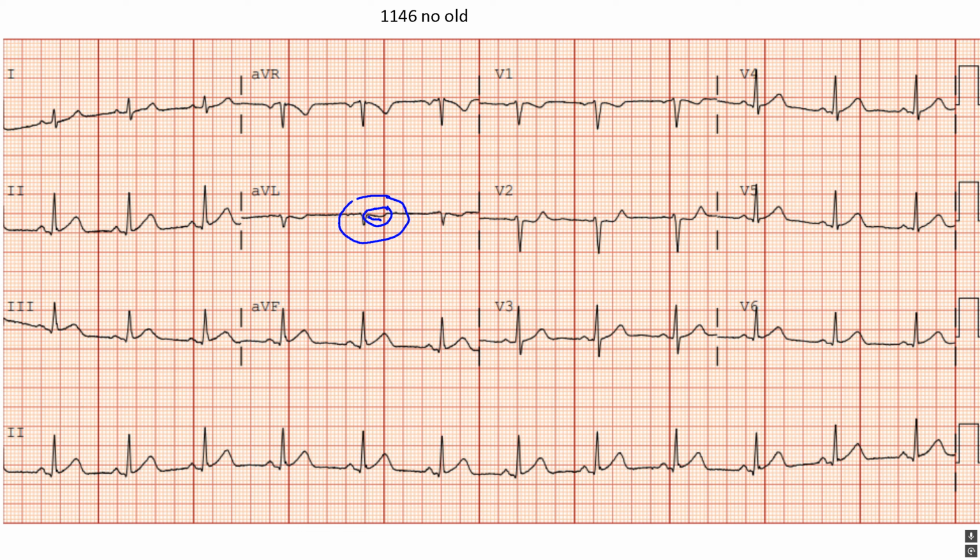The reason I think that is because of physics. Okay, all this EKG is doing is we're measuring vectors that are passing through a medium, which is the myocardium. If you think about it, the overall vector of the heart is from top right to bottom left, which most closely follows aVL. My contention is that if you have a problem with one part of the heart causing a change in the myocardium at that area, it's going to cause a repolarization abnormality in aVL regardless of what the area is. Whether it's the anterior portion, the left, the right, the posterior, whichever one's being affected, I think aVL is most likely to have a repolarization abnormality because of that vector principle.